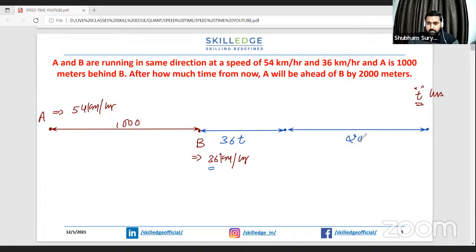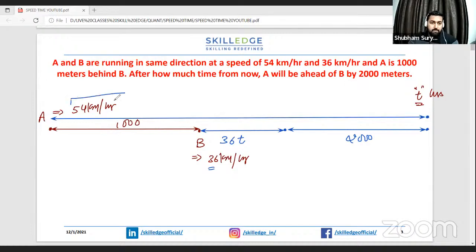Okay, this is the distance of 2,000 meters. And A is at this particular position. So A would have covered a total distance of how many kilometers from this particular point to this particular point? He has traveled at a speed of 54 km per hour for t hours. So this is the distance traveled by the person A, 54 into t.